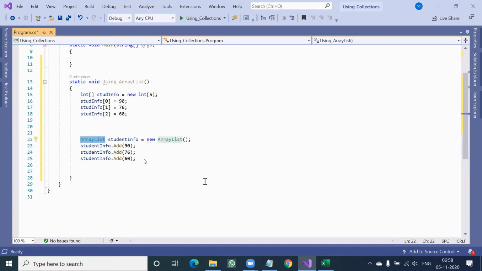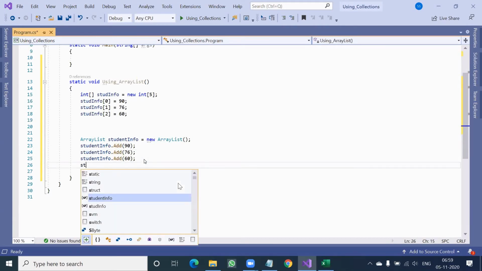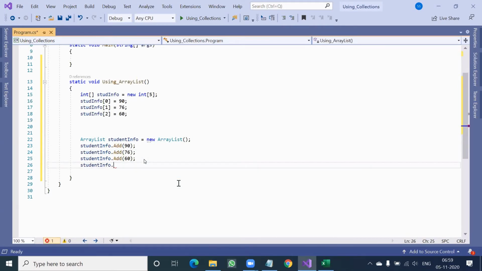In an array, you simply either nullify if it is nullable, or you provide 0 if it is not nullable. But here, since everything is object oriented, they provide various functions for various manipulations. So you can say here student info dot remove.